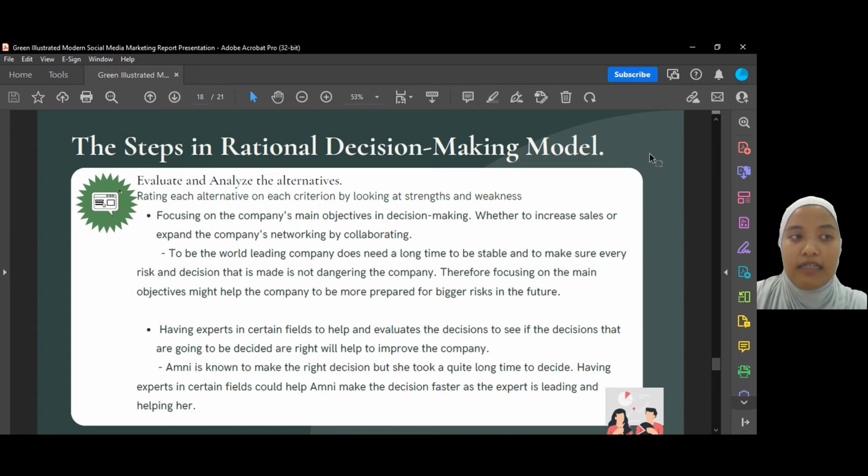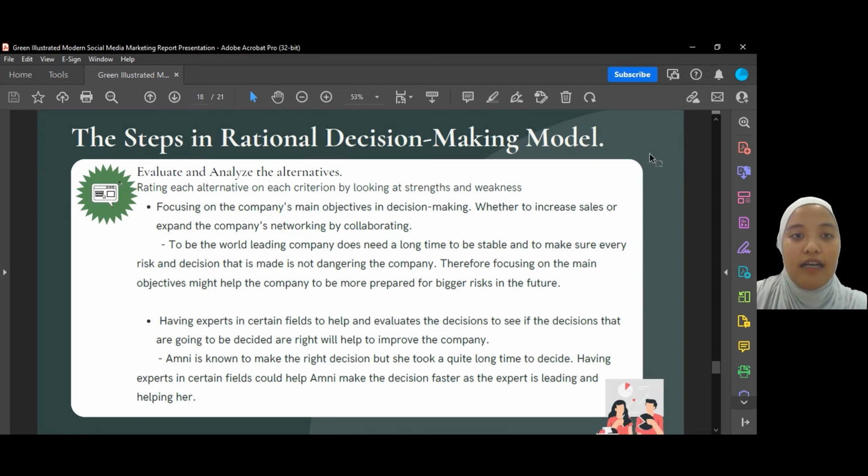But then the weakness is the expert itself might not know what is going on inside the company, as they only help the leaders or the managers to make decisions. So the decisions they make the managers choose might not be super flexible or might not be good for other staff in the company.